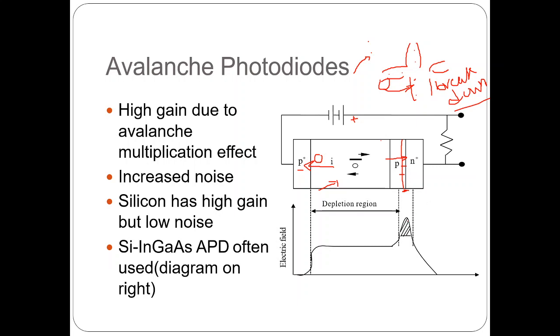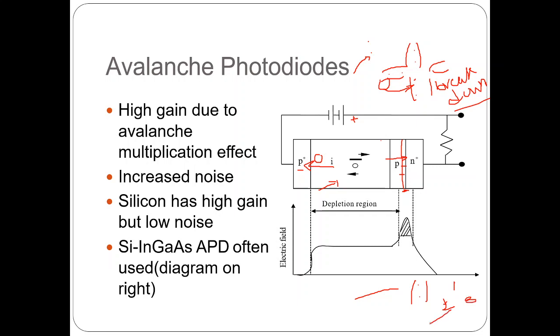That's why the energy is more at the center of the depletion layer. So one electron breaks a bond and two electrons are generated, nothing but 2 and 3.